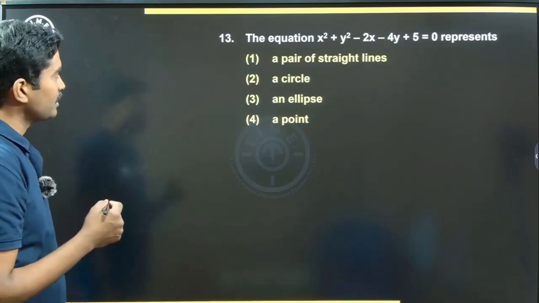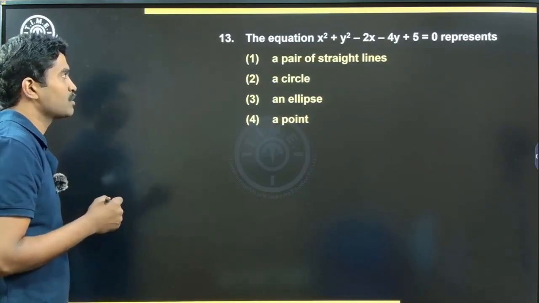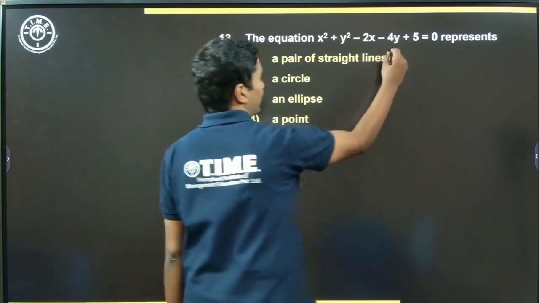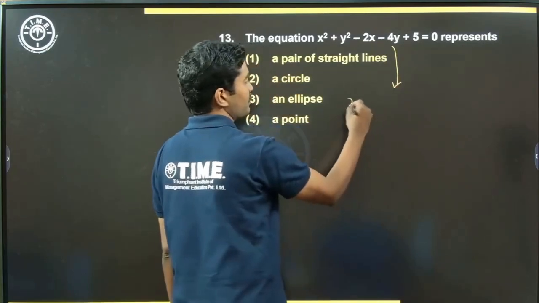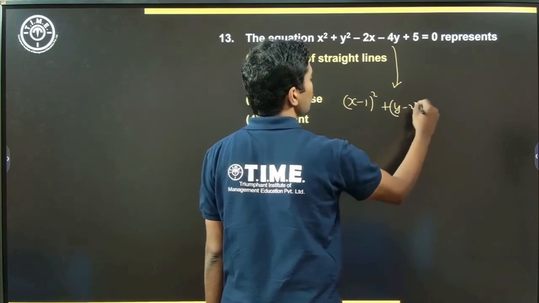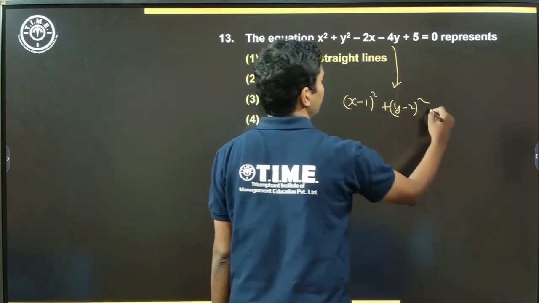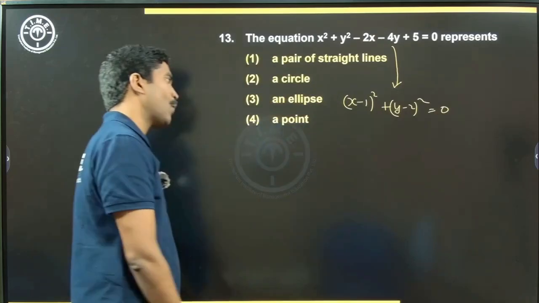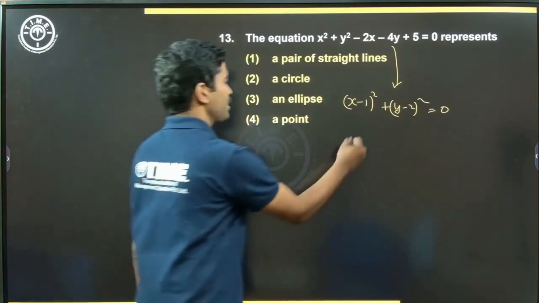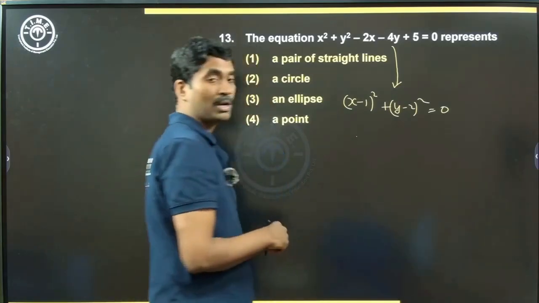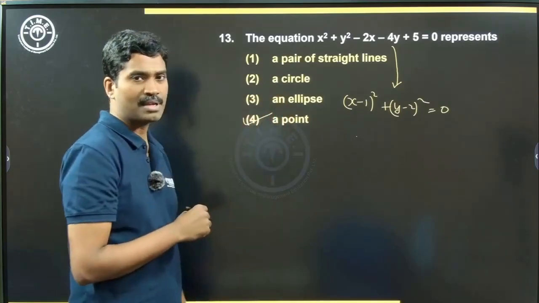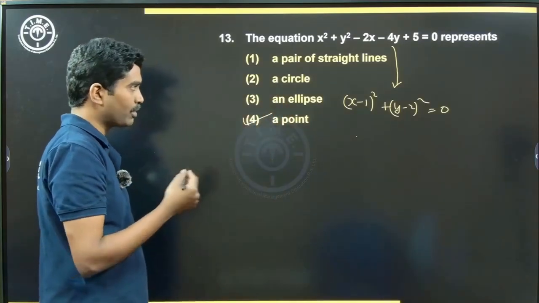The equation x square plus y square minus 2x minus 4y plus 5 equal to 0 represents. Okay, let's try to complete the square. It looks like the equation of a circle, x minus 1 whole square plus y minus 2 whole square. This is 1, this is 4, 5 satisfied, this is 0. All right. So we have the equation of a circle whose radius is 0. What does it mean? It is a point 1, 2 without a radius. So this equation represents a point in space and the coordinates are 1, 2.